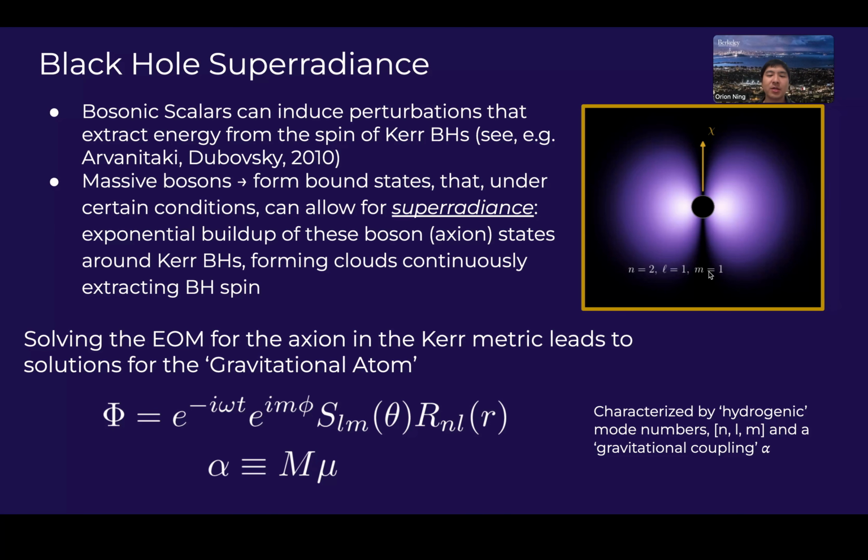Formally, when one solves the Klein-Gordon equation in the presence of the Kerr metric, one can derive perturbative solutions which look exactly like the hydrogen atom solution, equipped with a mode structure, n l m, and a gravitational fine structure constant alpha, formed from the black hole and boson masses. This is what is usually referred to in the superradiance context as the gravitational atom, with the lowest mode cloud around a black hole shown in the illustration here.